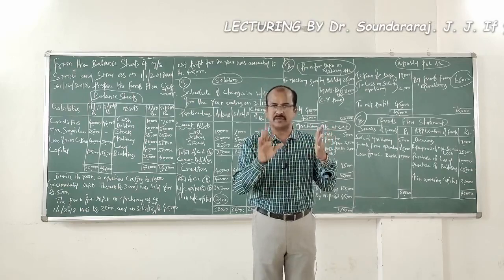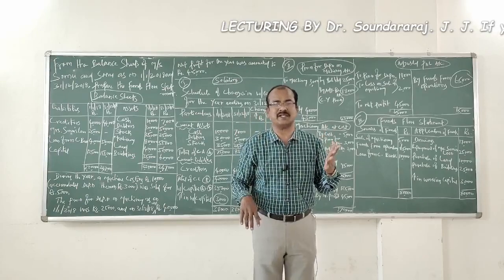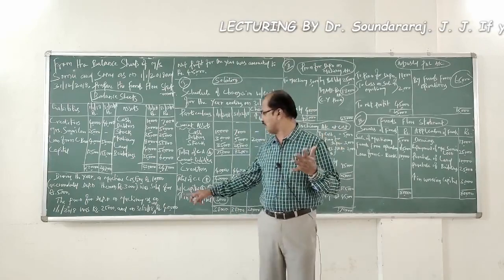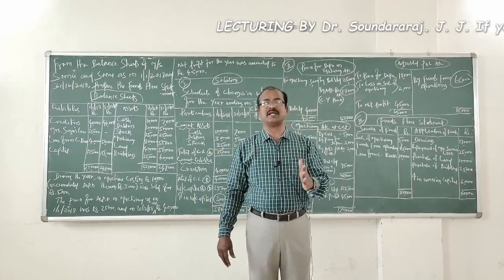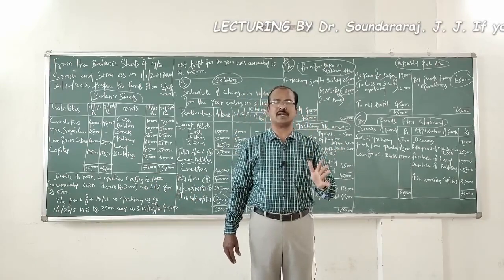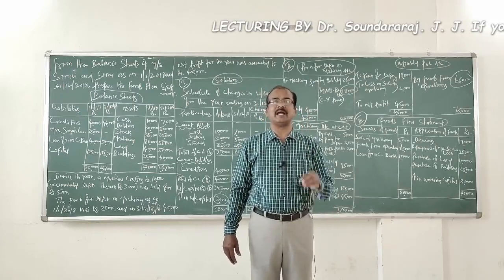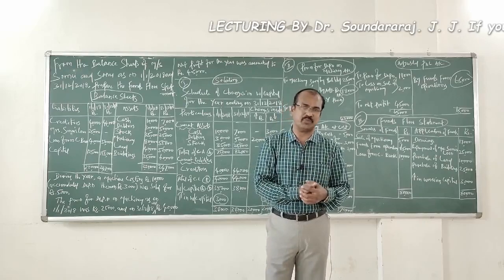The book value of the machinery sold on the date of sale is supposed to be 7,000. But it is sold only for how much? 5,000 rupees. So a machinery with a book value of 7,000 sold for 5,000, this activity has made the concern incur a loss of 2,000 rupees.